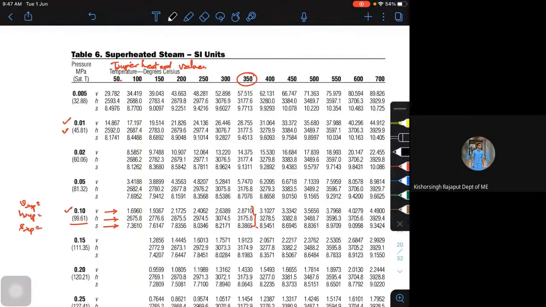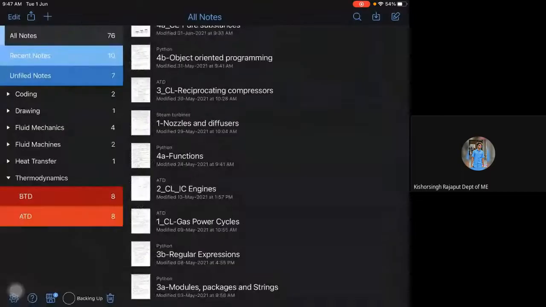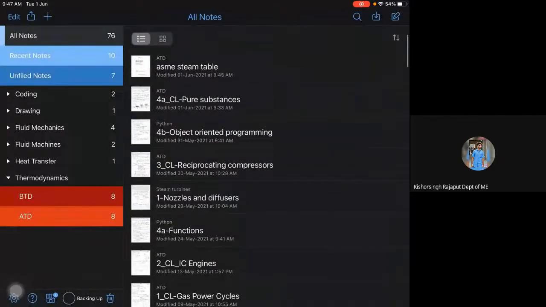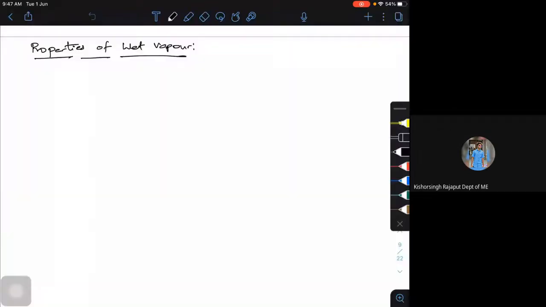Is that clear? Fine. Now the time is 9:48. I thought of doing the properties of wet steam, but it will take a good amount of time. So I can take this in the next class. We'll stop here. Thank you, sir.